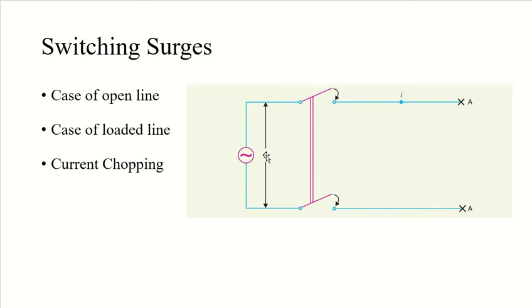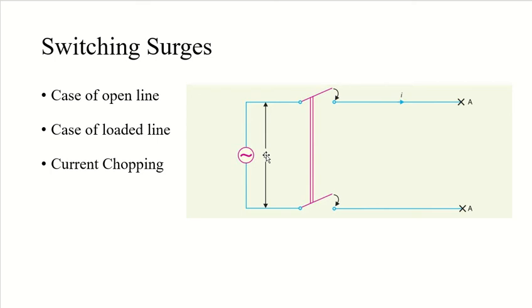Because what is the value of root 2? 1.414, double of that, 2.82, into 100, so 282 kV. So if Vm is the peak value of voltage in kilovolt, the maximum voltage to which the line may be subjected will be Vm plus 282 kilovolt.